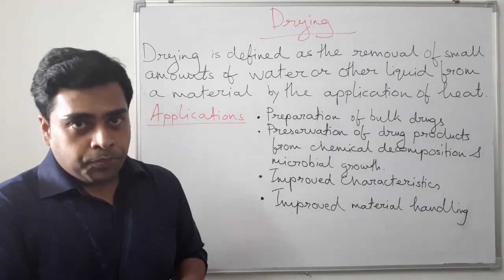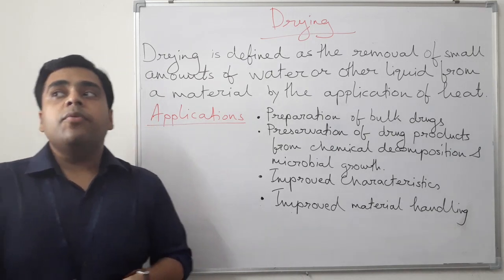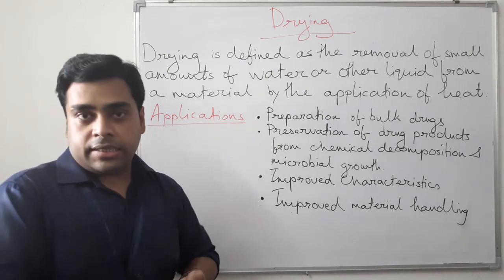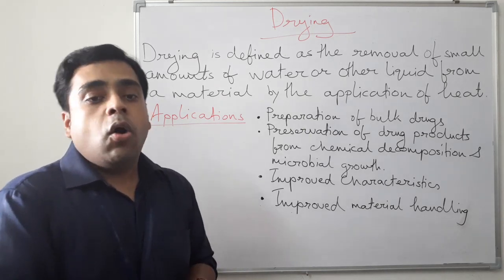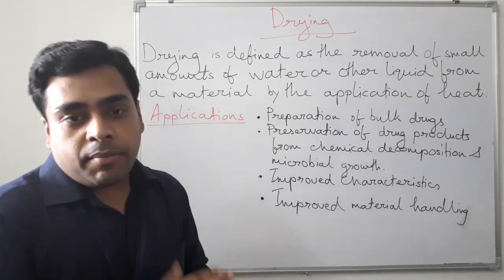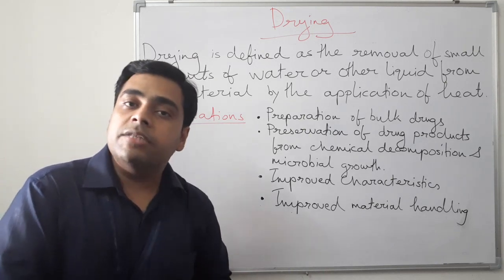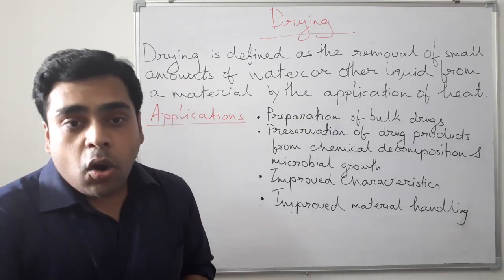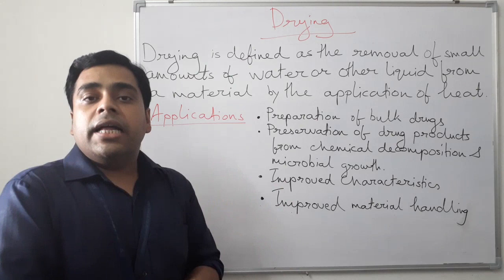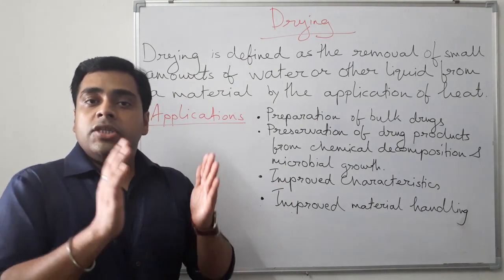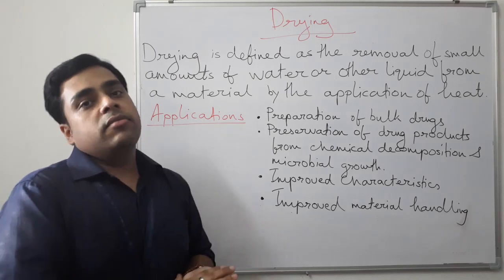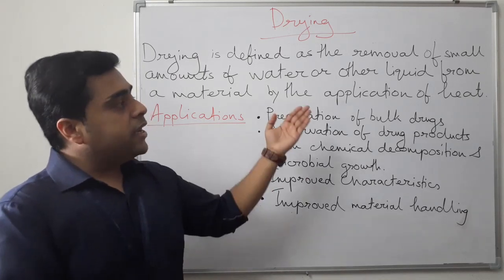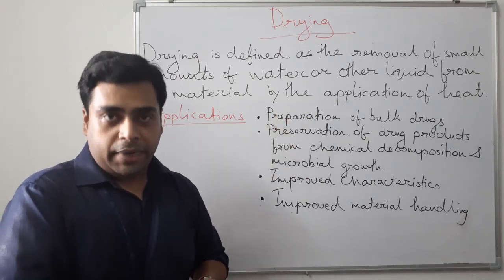In an industry, the drying process can be obtained by many methods, like thermal methods, that is by vaporization, or by mechanical methods, by the application of filter press, or by other different methods. But the method which is routinely used in an industry is the one using application of heat, or the thermal method.